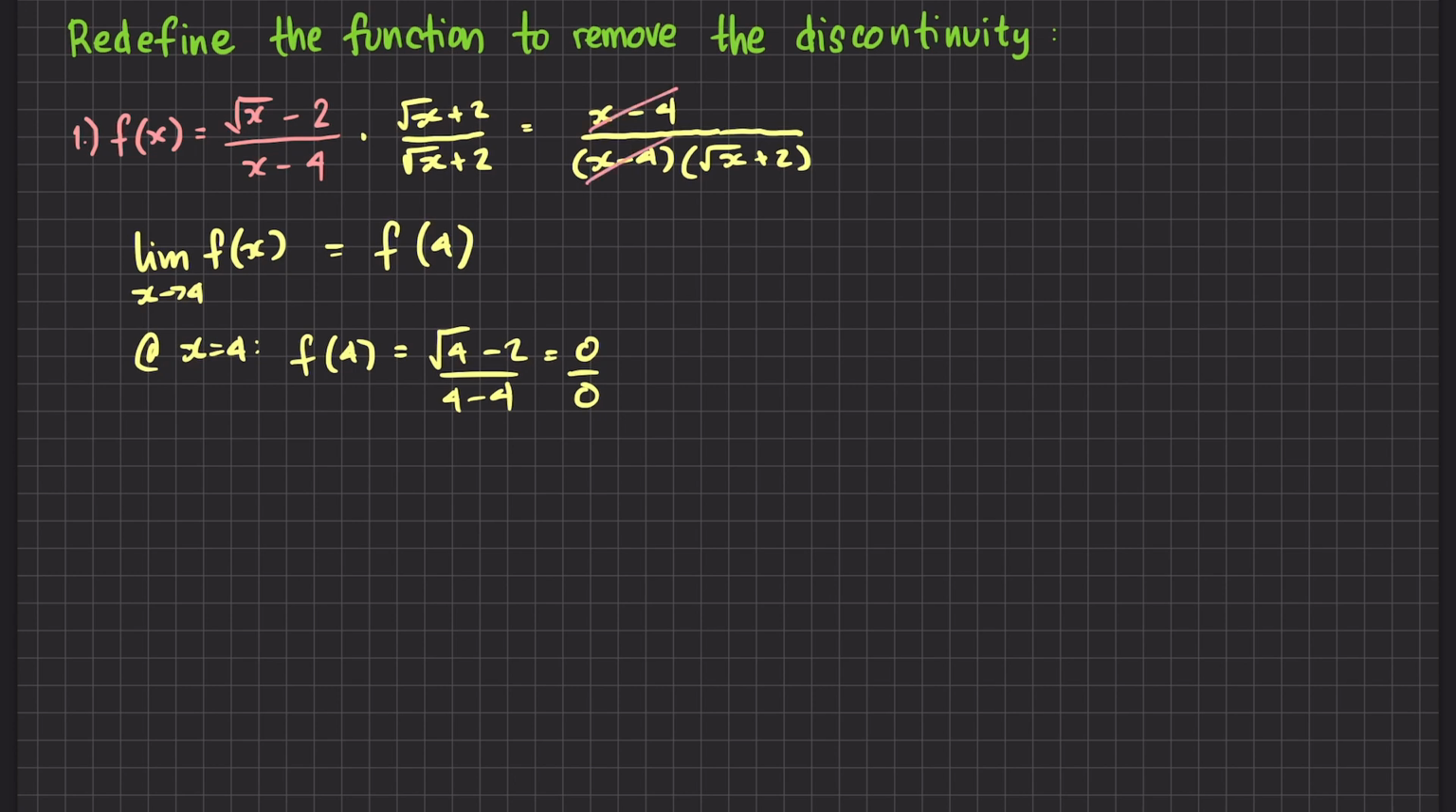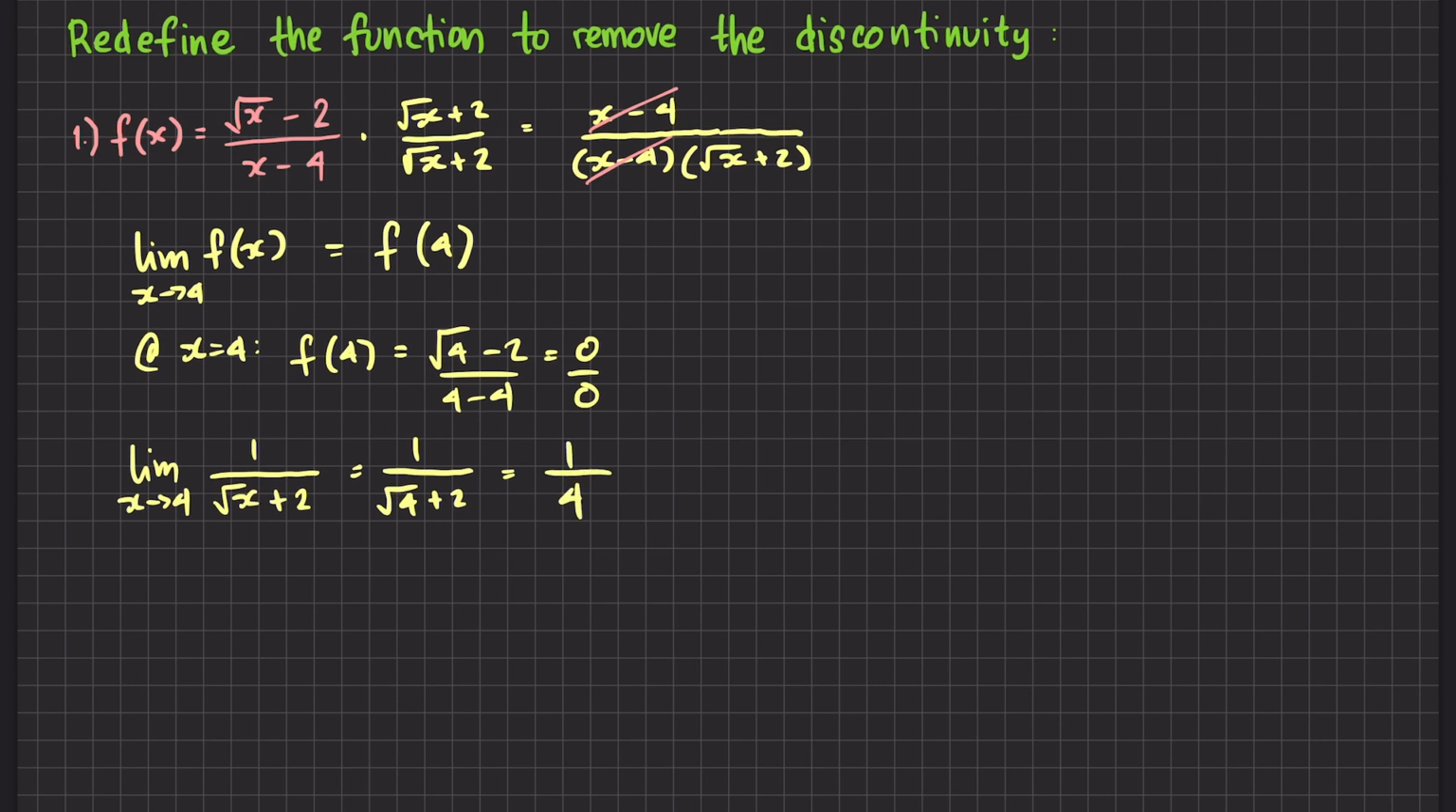Clearly, the factors x minus 4 in the numerator and denominator will cancel out. So, we can now evaluate the limit of the simplified expression, 1 over square root of x plus 2 as x approaches 4. It is no longer 0 over 0. It is no longer an indeterminate form. And we can substitute 4 for x. This will give us 1 over square root of 4 plus 2, or 1 over 2 plus 2, or 1/4.